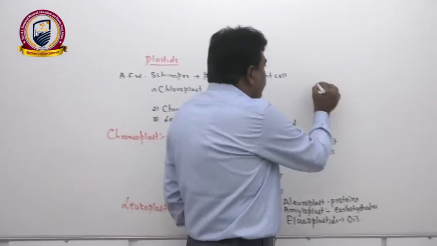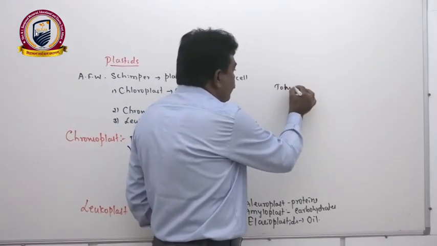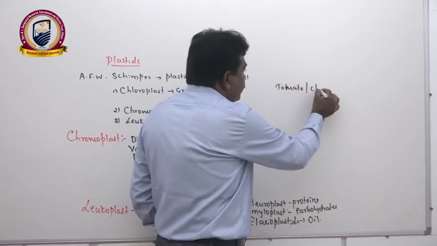Suppose you take the case of tomato as well as chili.